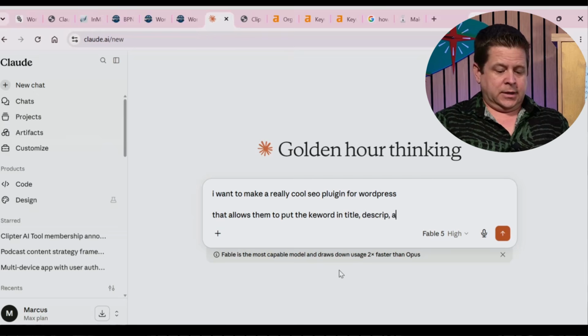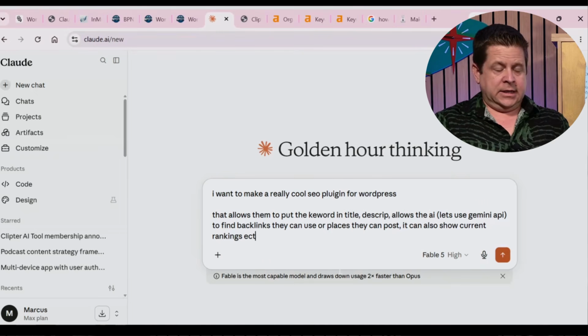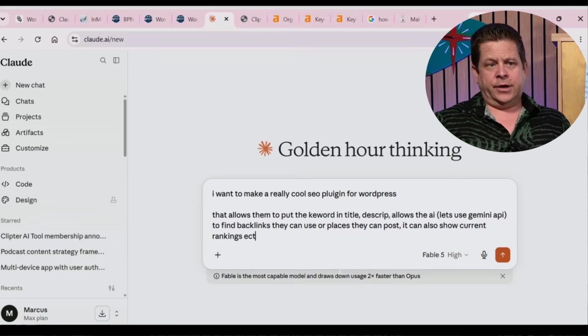Let's use the Gemini API to find backlinks they can use or places they can post. It can also show current rankings, etc.